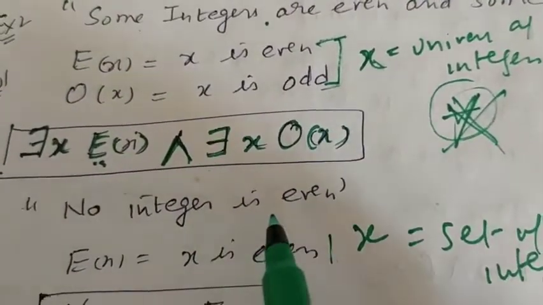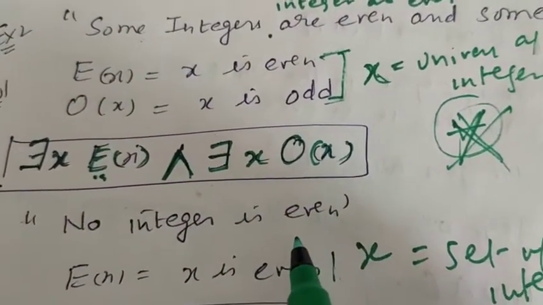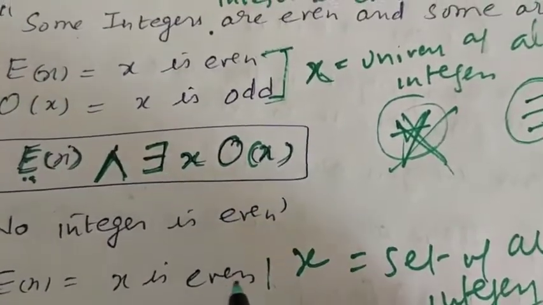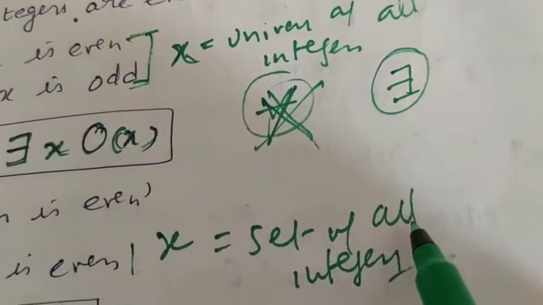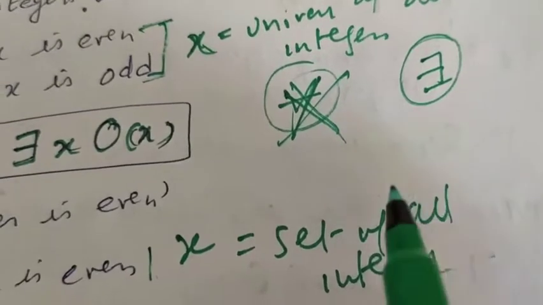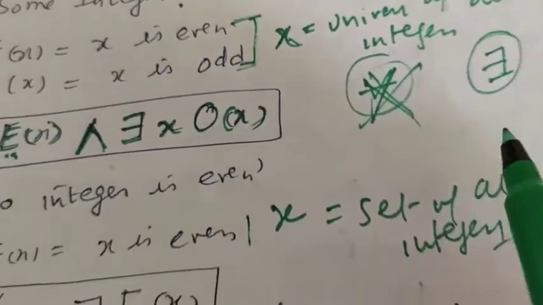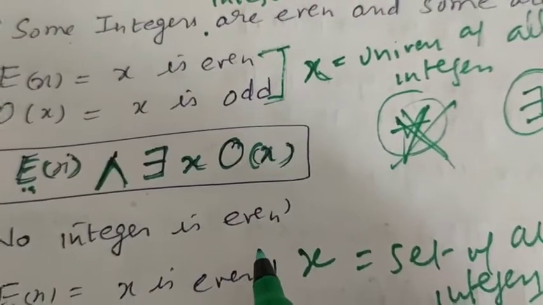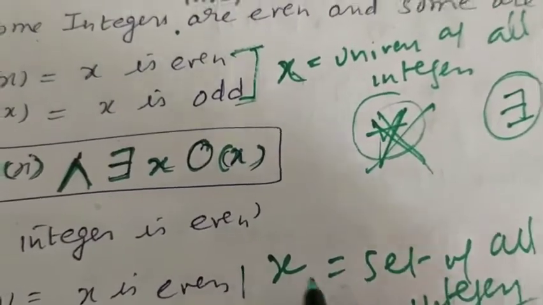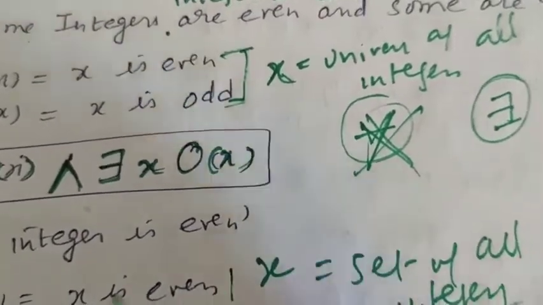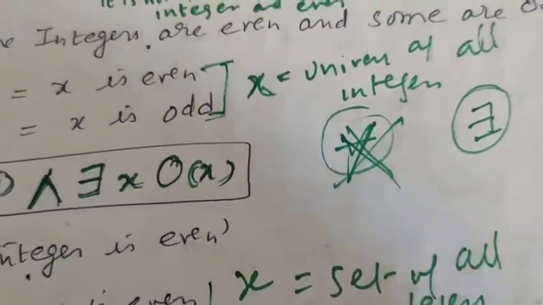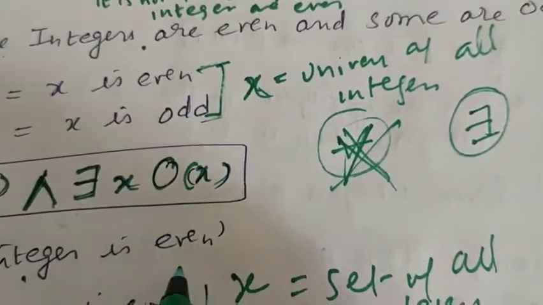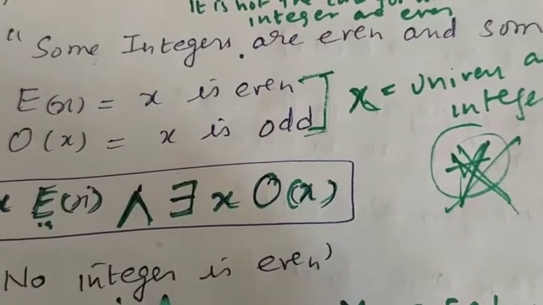Last example: no integer is even. What is x? The set of all integers. It is the universe. For every question, the universe is specific to the question itself. आपको ये यूनिवर्स खुद बताना पड़ेगा कि वो किसकी बात है. अब इंटीजर की बात हो रही है तो यहाँ सारे इंटीजर की बात हो रही है. No integer is even, यानी कोई इंटीजर इवन नहीं है.